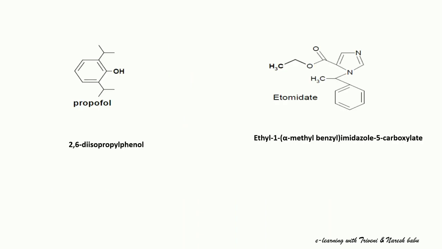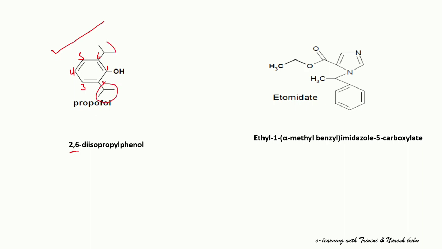Next coming to propofol. This is the structure of propofol. Then here the IUPAC name. This is the first position of the phenyl moiety, the carbon atom attached to the hydroxyl group. We have to give the first number, 1, 2, 3, and this is the 4, 5, and 6th carbon atom. To the 2nd and 6th positions, two similar moieties are attached.